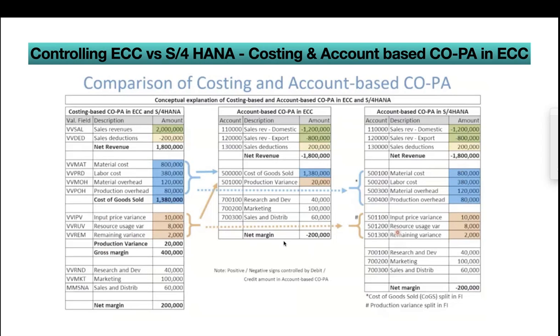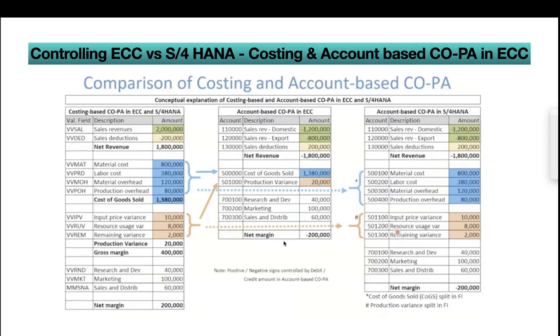After COGS, we have some variances. When you do production order settlement, all the variances are updated in COPA. You can see the list of production variances, amounting to 28,000. Then the gross margin is net revenue minus COGS minus variances. Basically, most of these reports and profitability analysis will be based on the contribution margin. Revenue minus COGS indicates the contribution. Most of the decisions in COPA are taken based on the contribution margin, because while calculating it they consider only the variable cost.